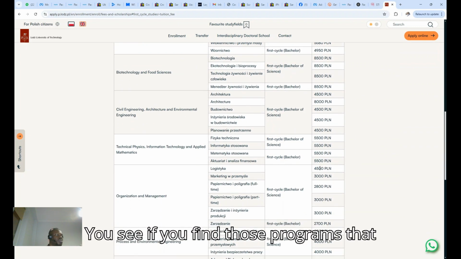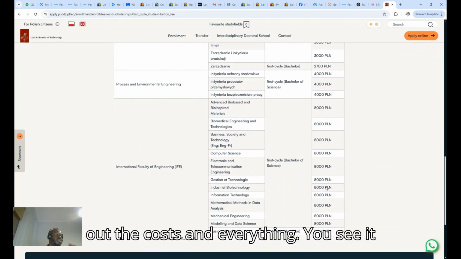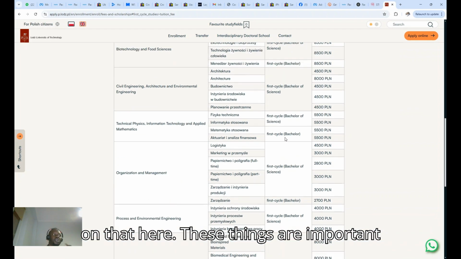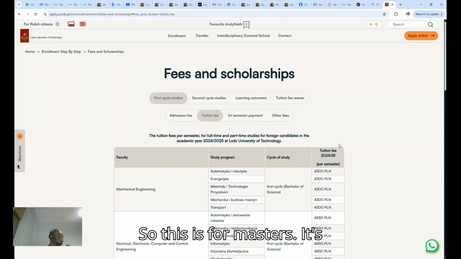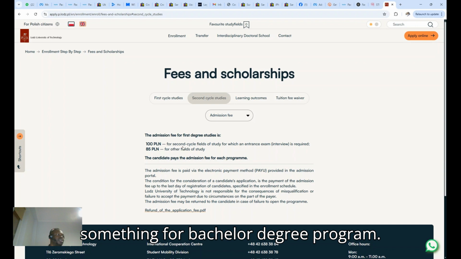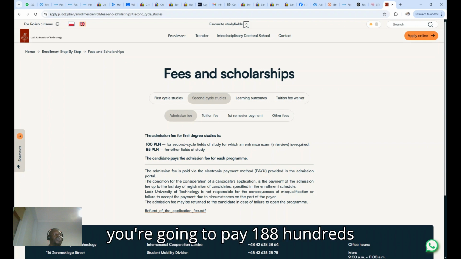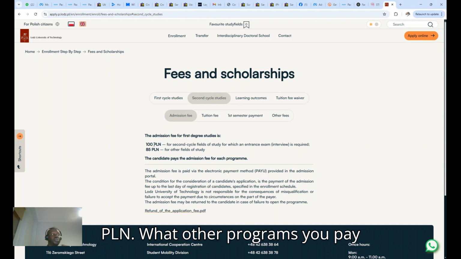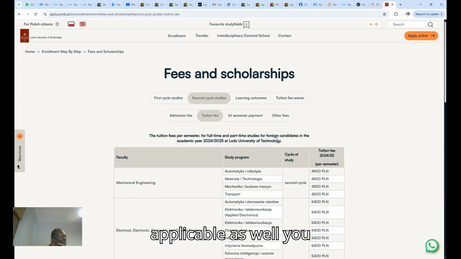You see, you find those programs that are in English, you can find out the cost and everything. You see it under here. These things are important to check before you apply so you don't throw away money. You understand? So this is for masters. The same thing for the bachelor degree program. It requires an entrance interview. So you're going to pay 100 PLN, while other programs you pay 5 PLN. So tuition fee is applicable as well.